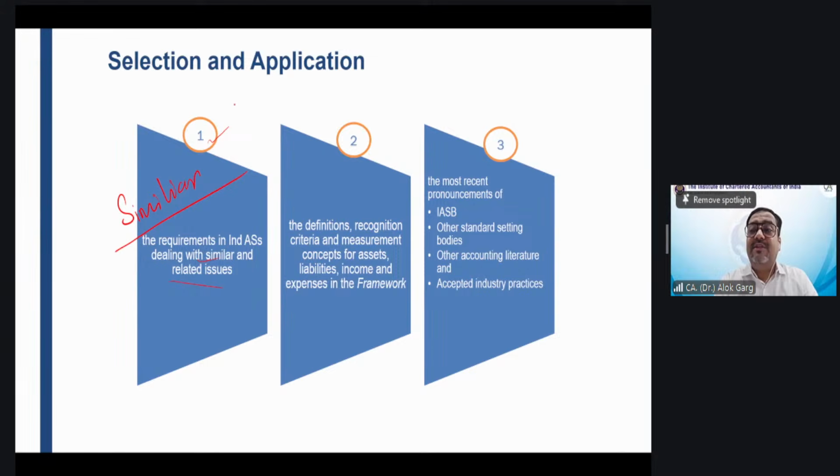So Ind AS 103 deals with merger and acquisition, the business combination accounting. But surprisingly, when you go to the scope paragraph, it says that Ind AS 103 is not applicable to the formation of a joint arrangement. If a merger is resulting in the formation of a joint arrangement, then Ind AS 103 does not deal with it.